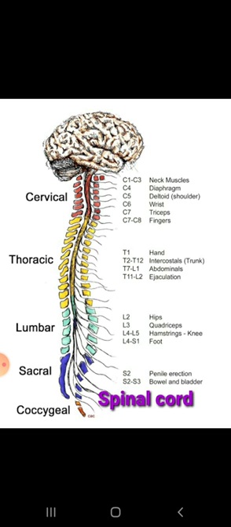So what is the spinal cord? It's a thick cord which is protected by the backbone. Here you can see the different regions of the spinal cord. This is the cervical region, in which the bones, the vertebrae C1 to C8 are present, and the yellow part is showing the thoracic part of the